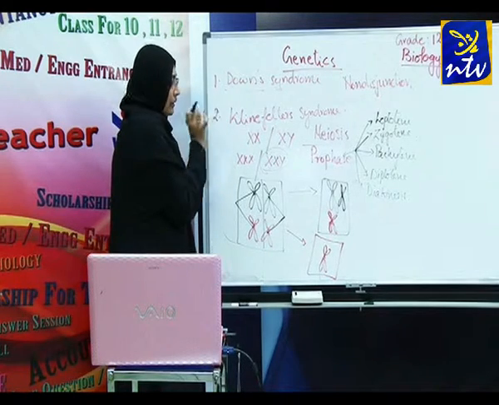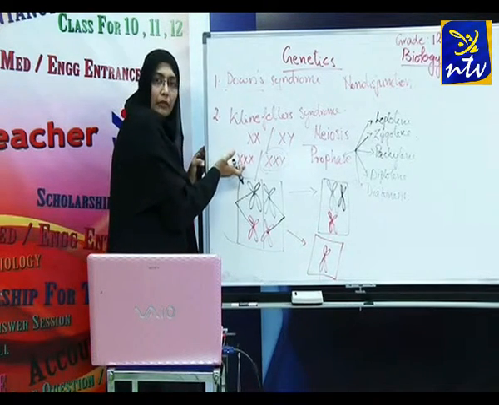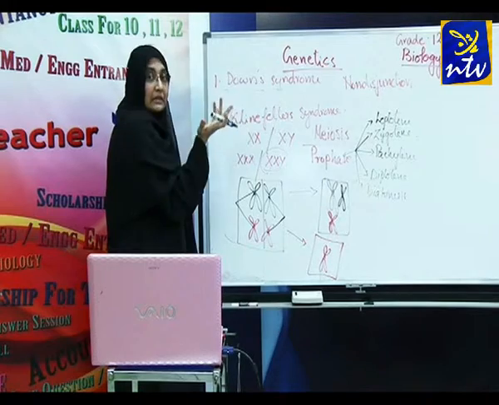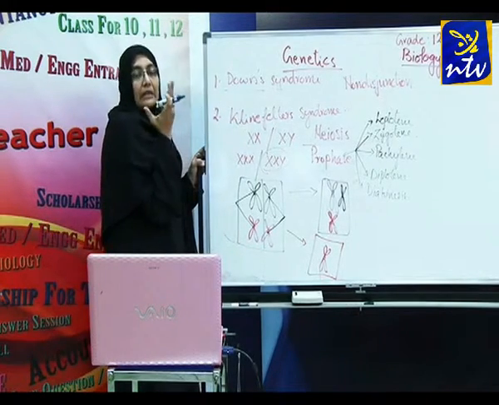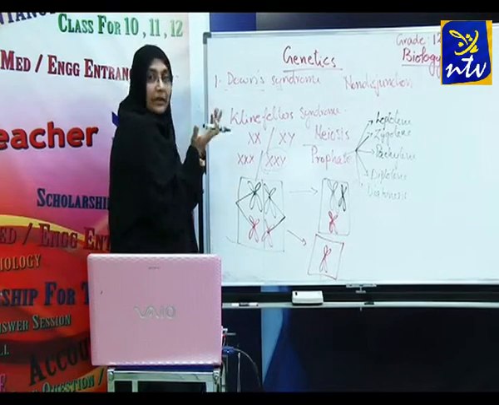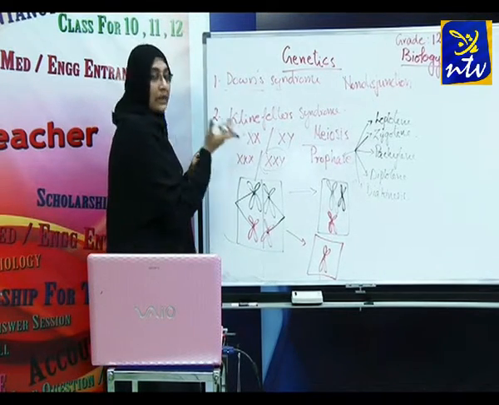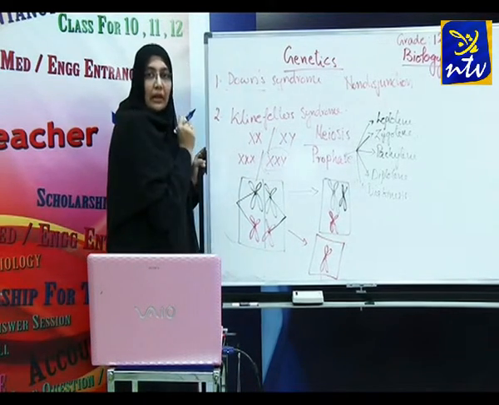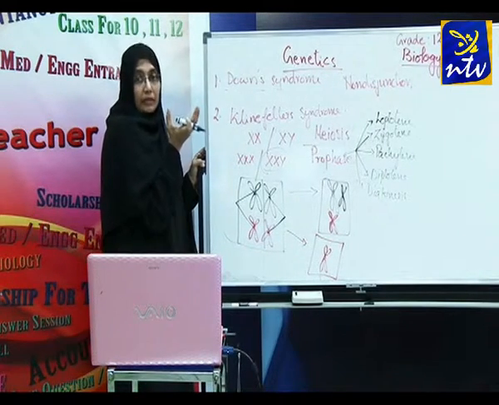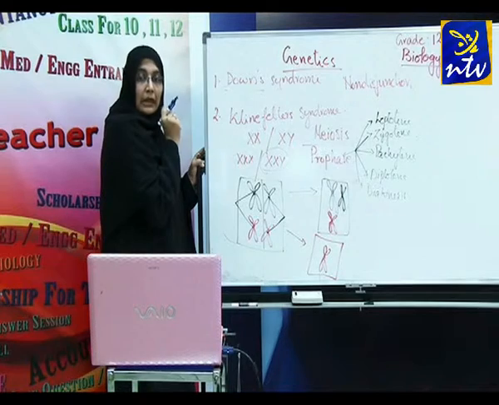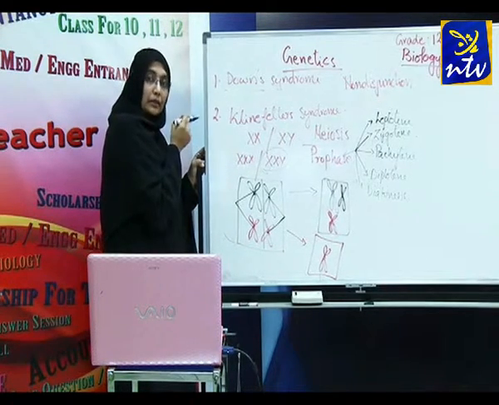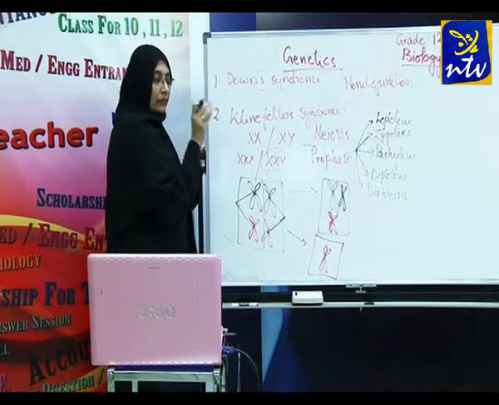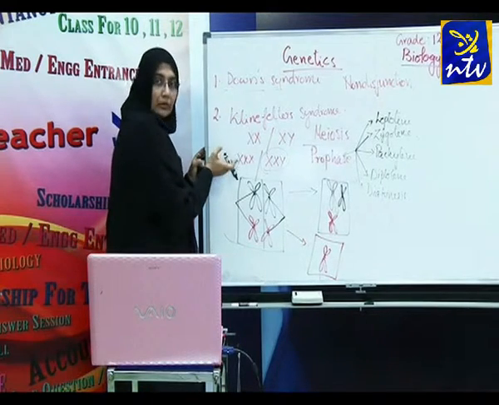Klinefelter syndrome, here we have seen the number of sex chromosomes increases, that is XXX. Maybe it can be sometimes XX, 4X can come, or in some cases it becomes XXY condition. Normally YY condition is not taking place because the offspring cannot survive in such cases. So here you may think what will be the phenotypic character, whether these are females or the males. They have the rudimentary sexual organs. They show both the characteristics, female with the rudimentary characters of males and males with the female characters. Hope this is clear to you.